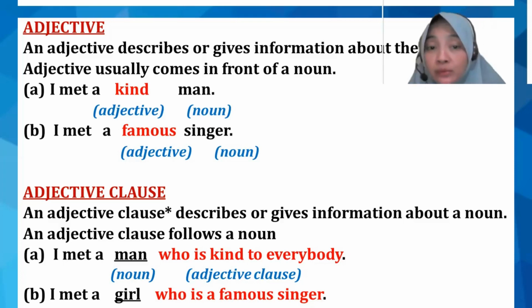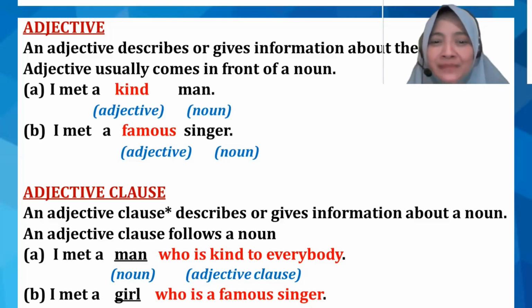It can be a person, and both of the examples are persons. The first gives more explanation to the man, and the second, who is a famous singer, gives more information to the girl. Those two clauses in red, we call adjective clauses.